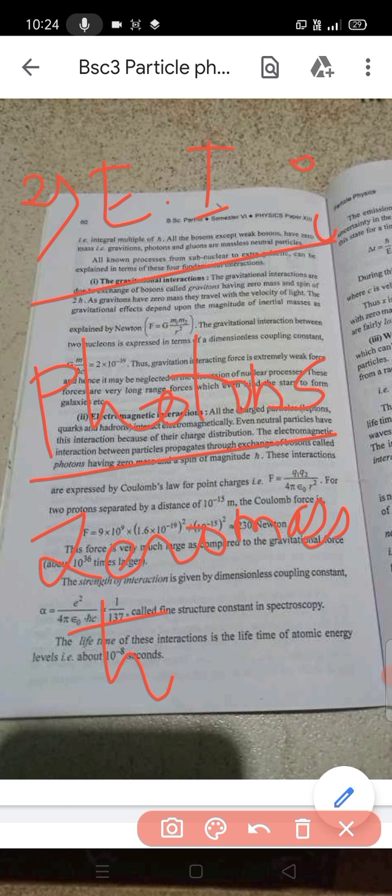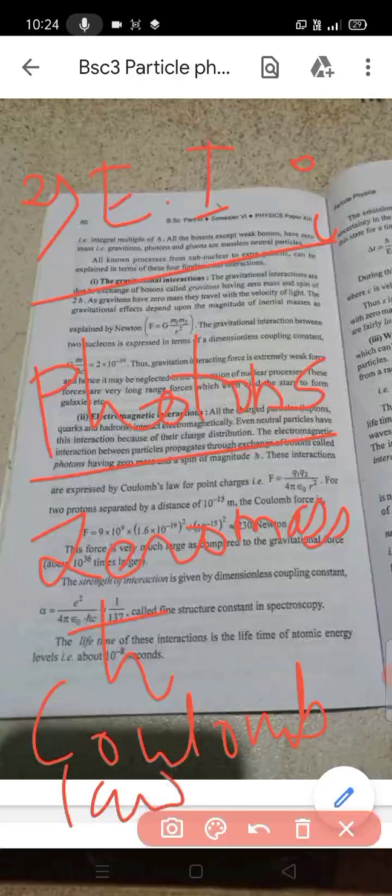These interactions are expressed by laws. Gravitational interactions are explained by Newton's gravitational law, and the electromagnetic interactions are expressed by Coulomb's law for point charges.